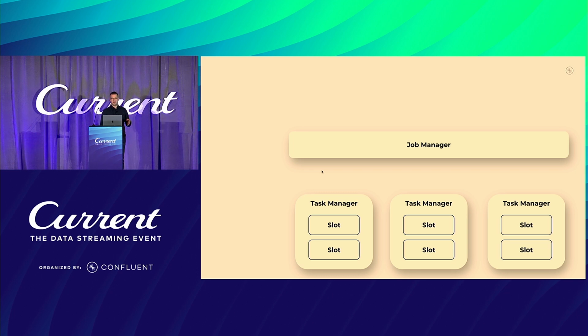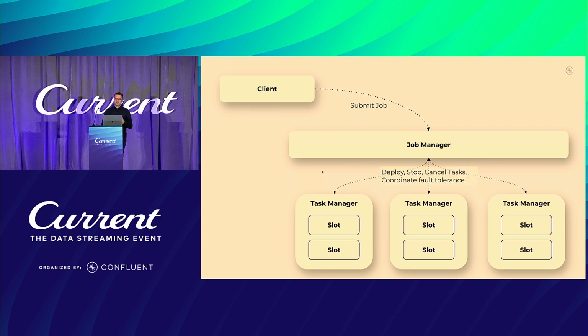For that, you need to know that Flink is running in a separate cluster. That cluster consists of a job manager and a set of task managers. Each of those task managers provides some task slots to actually run an instance of your job. When the job manager is now receiving your job from a client, like either you submitting it from the console, or some automation, or you have a different deployment model where you start this inside Kubernetes, this is being submitted to the job manager. It is then responsible for creating or getting the resources that are needed to run your job. Either the task managers are already there, or it needs to get them and create them.